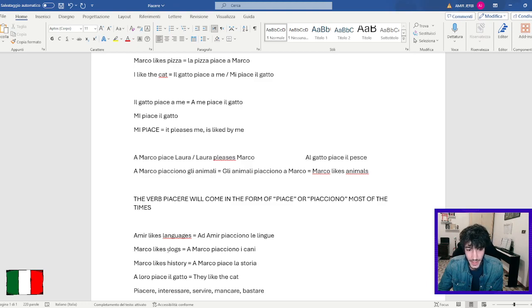Here we have Marco likes dogs. "A Marco," which is the English subject, preceded by "a" in Italian. That's extremely important. "Piacciono i cani." "Piacciono" because "cani" is plural. And again, in this Italian sentence, "cani" is the grammatical subject. That's why the verb is conjugated accordingly, because the subject is "i cani," which is "loro."